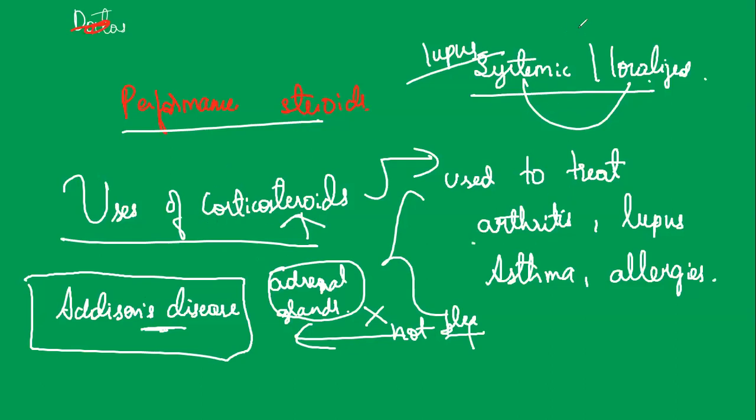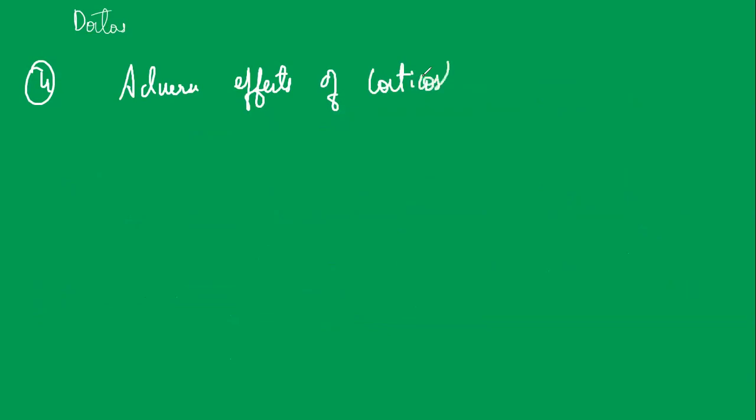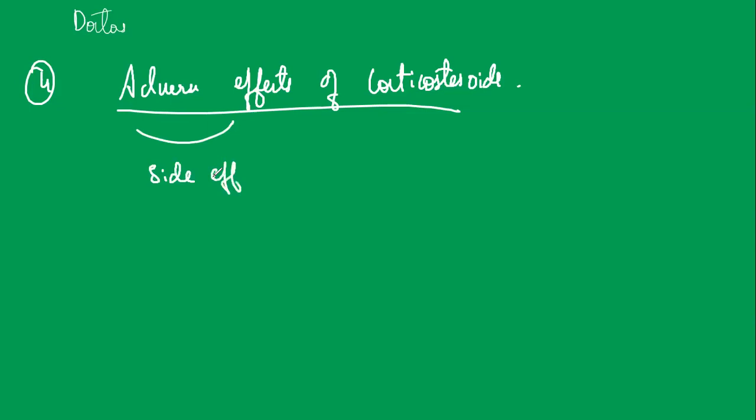Let us know the next topic, the fourth topic, that is the adverse effects of corticosteroids. Adverse means side effects.